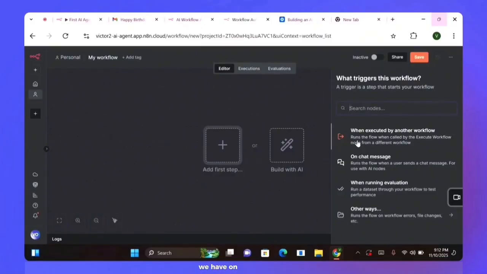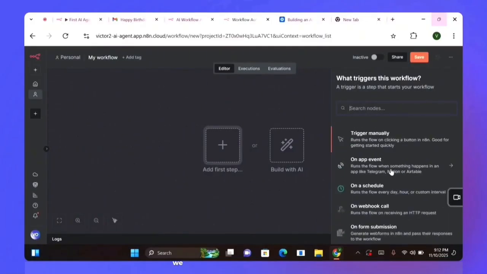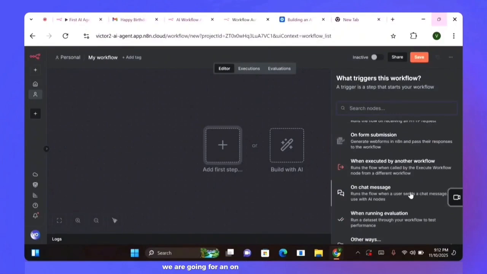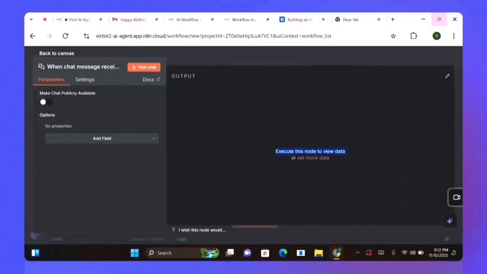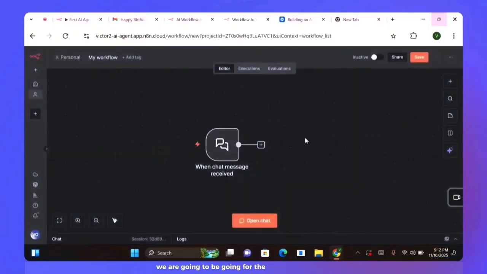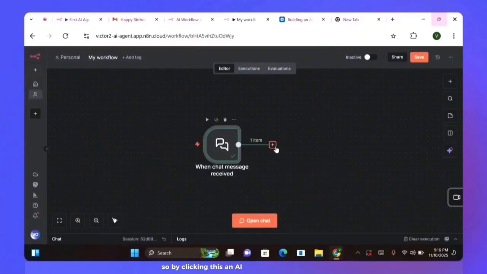We have on schedule trigger. We have on webhook call. We have on form submission. So according to what we're actually building, we are going for an on chat message trigger node. By clicking this, an AI agent can perform the task.